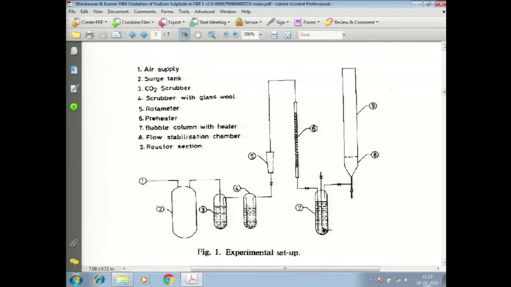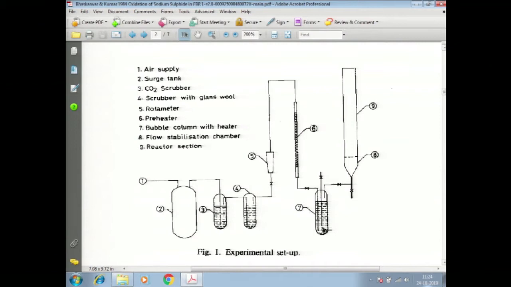So that is attempted to be done by passing the compressed air after the surge tank with stabilized flow rate through these bubblers which are also heated. So they are filled up with water and heated. So air gets heated to 75 degrees centigrade, becomes saturated with water vapor.